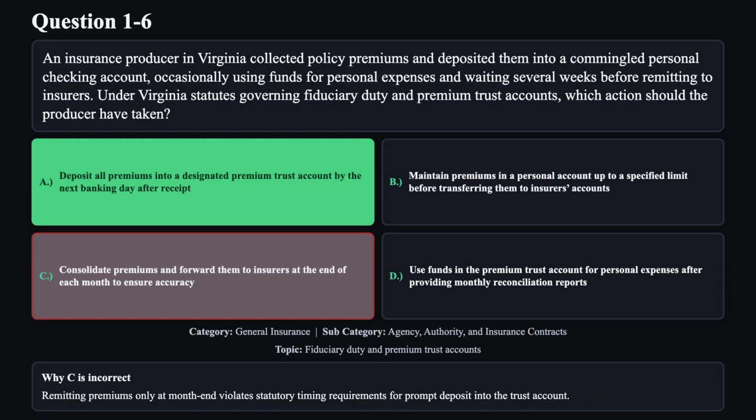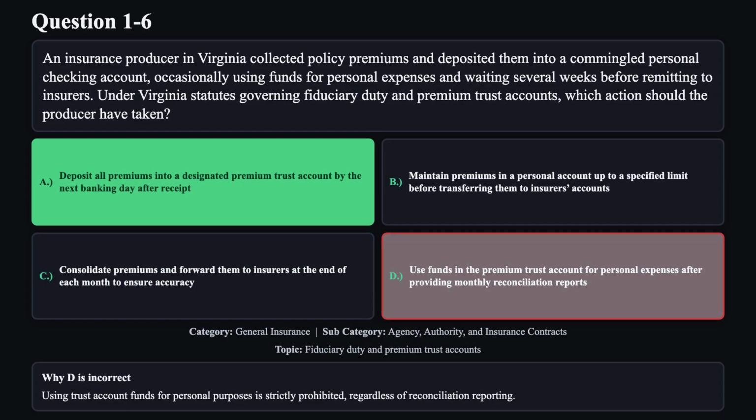Reason C is not correct. Remitting premiums only at month end violates statutory timing requirements for prompt deposit into the trust account. Reason D is not correct. Using trust account funds for personal purposes is strictly prohibited, regardless of reconciliation reporting.